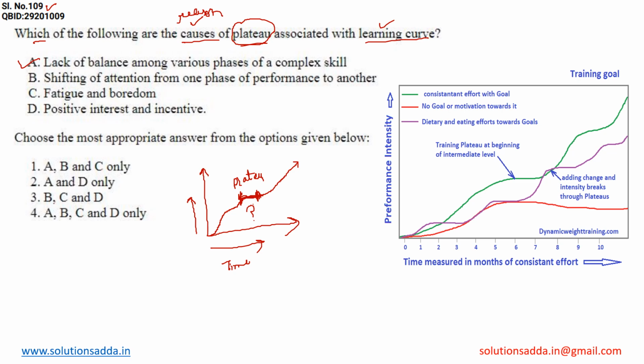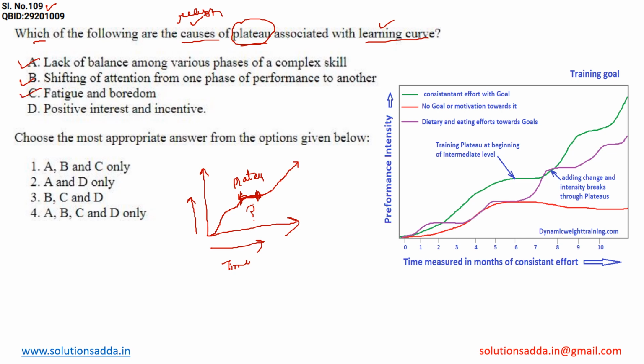Second is the shifting of attention from one phase of performance to another. It is also very possible that students can shift his or her attention from learning to other things, so this might also be one of the reasons of this plateau. Third is fatigue and boredom. Yes, students get bored by learning, so fatigue and boredom is also one of the causes of plateau.